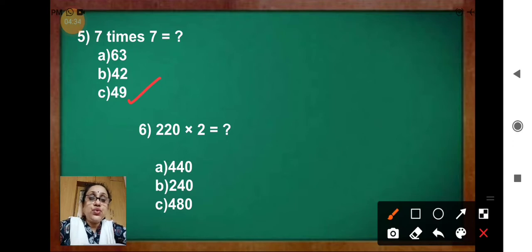Question 6. 220 into 2 equal to, question mark. Choose the correct answer. 440, 240, 480. Now try to do. What are you getting? The correct answer is 440. Do the rough work. Finished? Question 6. Written the correct answer.